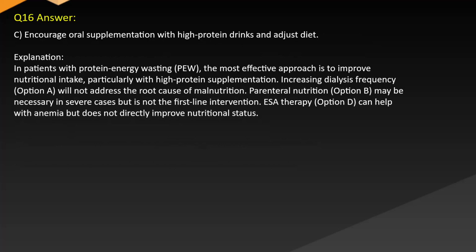Answer: C. Encourage oral supplementation with high-protein drinks and adjust diet. Explanation: in patients with protein energy wasting (PEW), the most effective approach is to improve nutritional intake, particularly with high-protein supplementation. Increasing dialysis frequency (option A) will not address the root cause of malnutrition. Parenteral nutrition (option B) may be necessary in severe cases but is not the first-line intervention. ESA therapy (option D) can help with anemia but does not directly improve nutritional status.